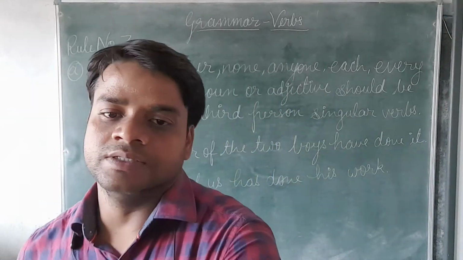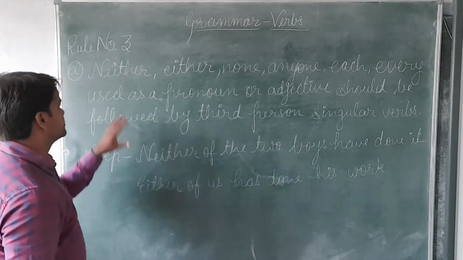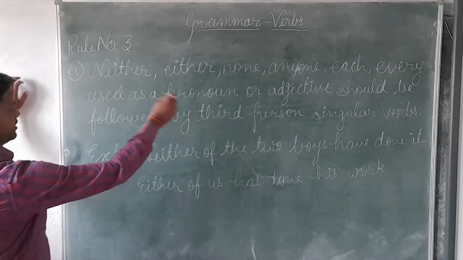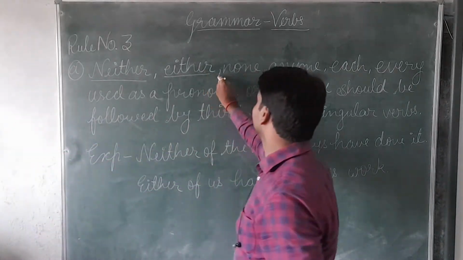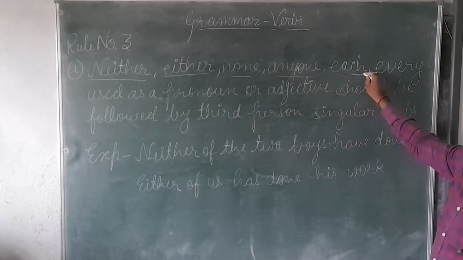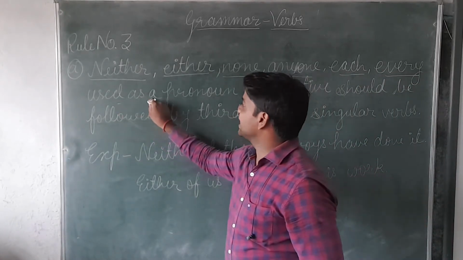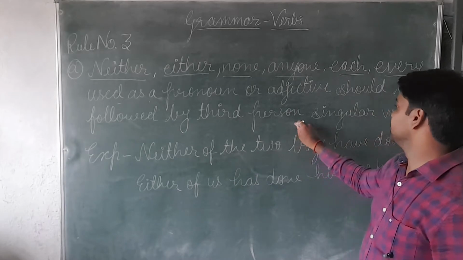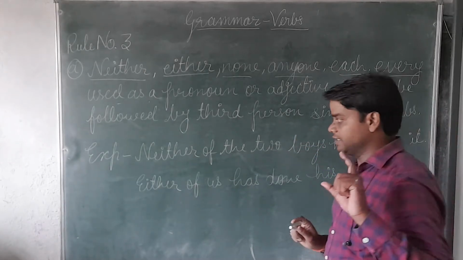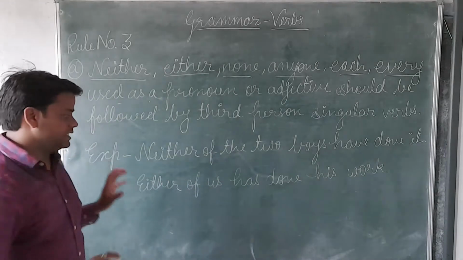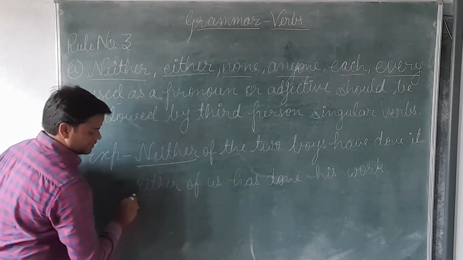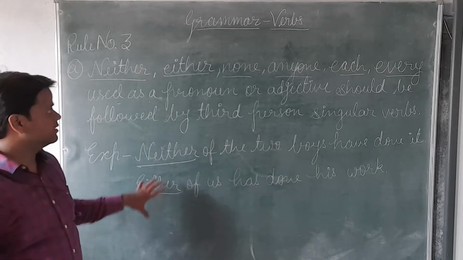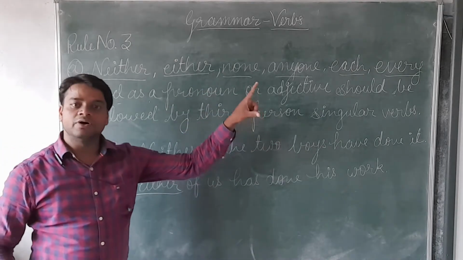Now we will see the third rule of verb. So what is mentioned here in the third rule? In the third rule, it is said that neither, either, none, anyone, each, every, used as a pronoun or adjective, should be followed by third person singular verbs. Okay, now look at it. This is very important. When the subject starts with either, neither, none, anyone, each or every,